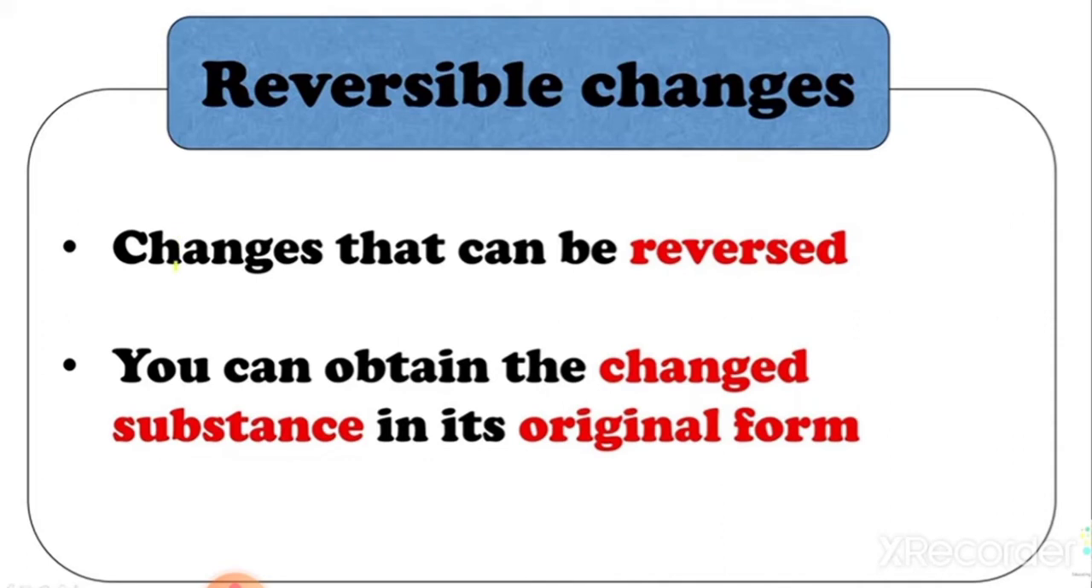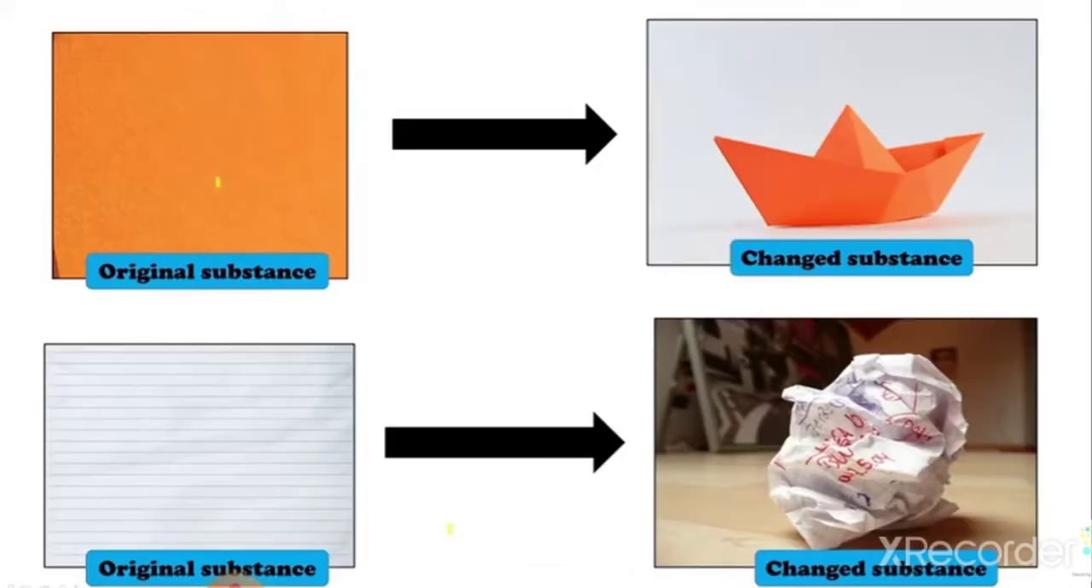So, reversible changes are the changes that can be reversed. As the name suggests, the changes that can be reversed, and you can obtain the changed substance in its original form. Alright, let's take an example.